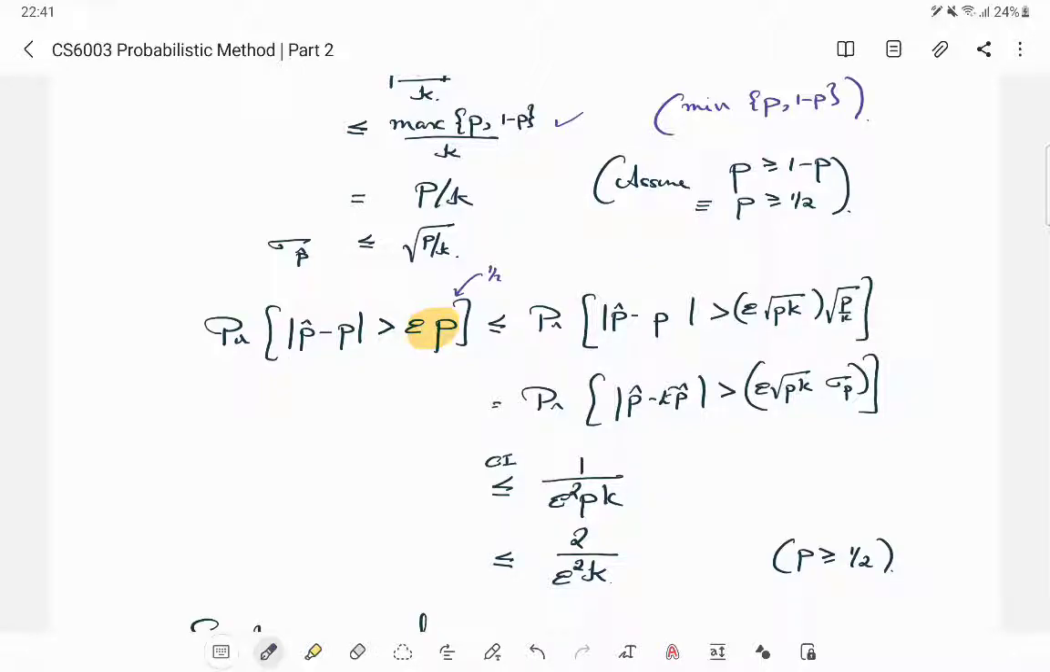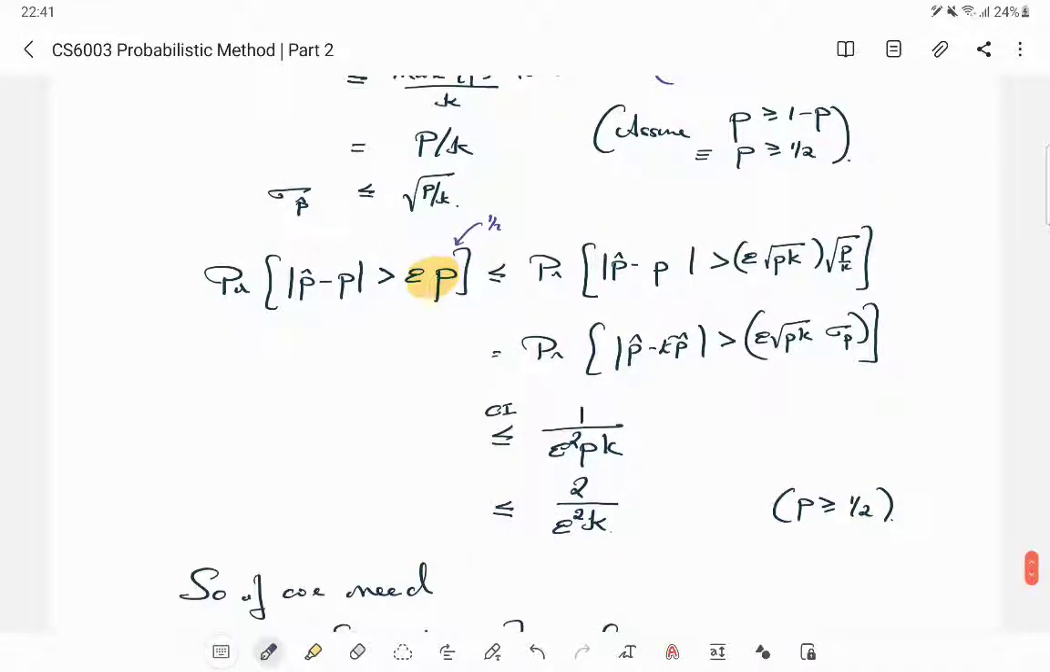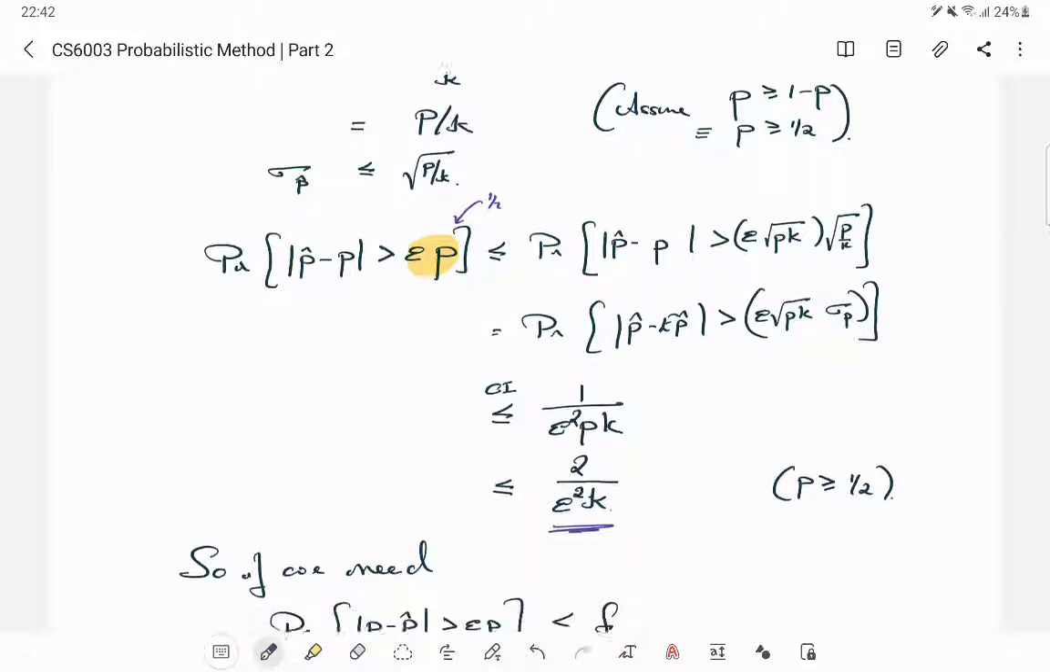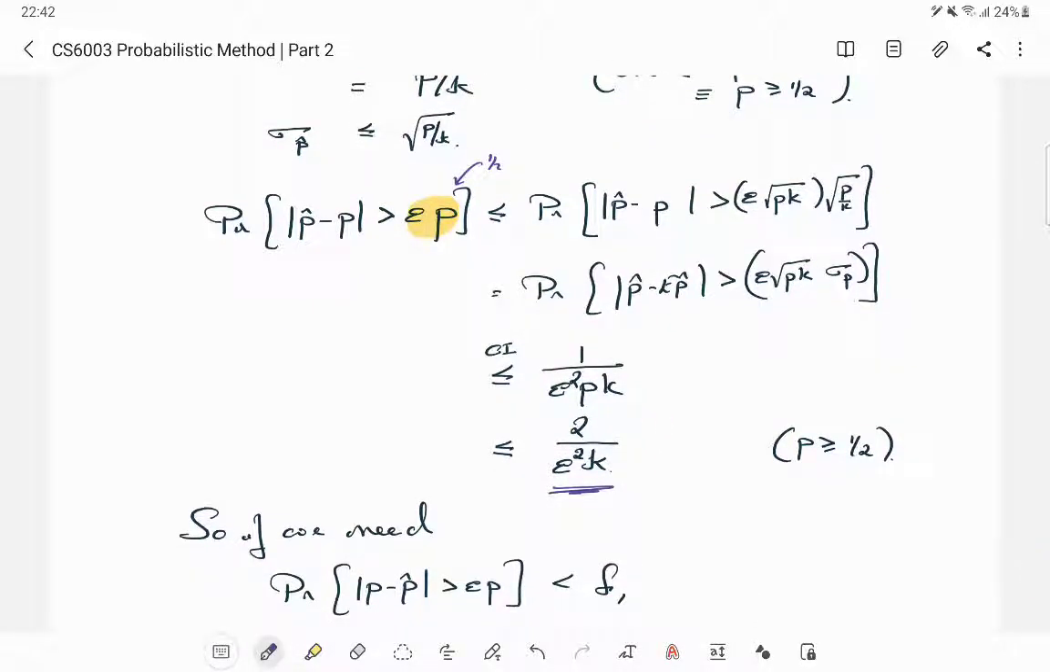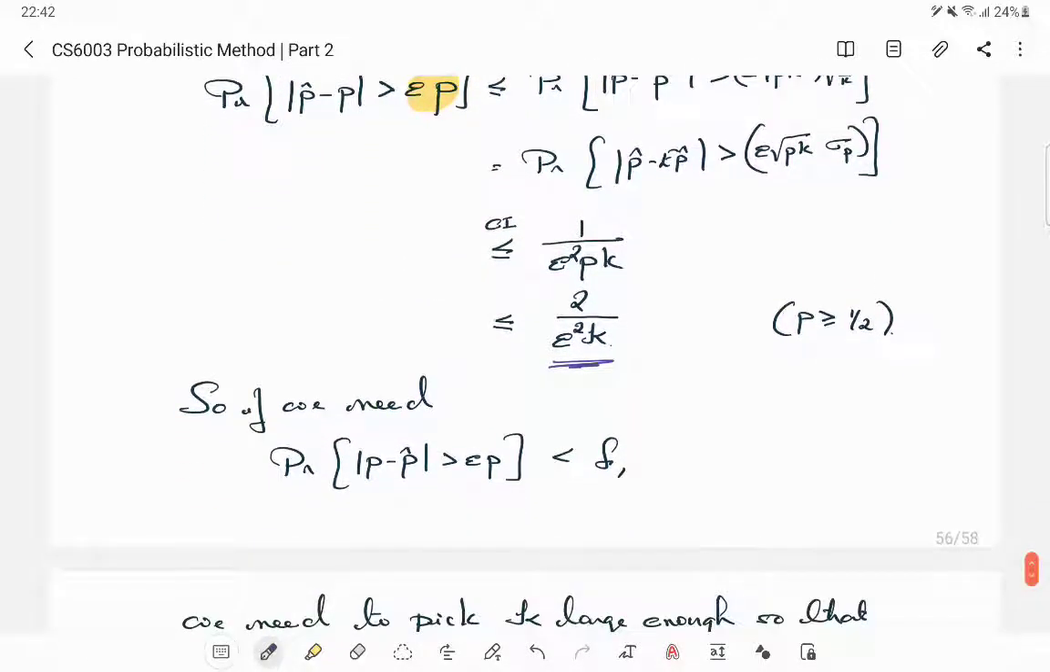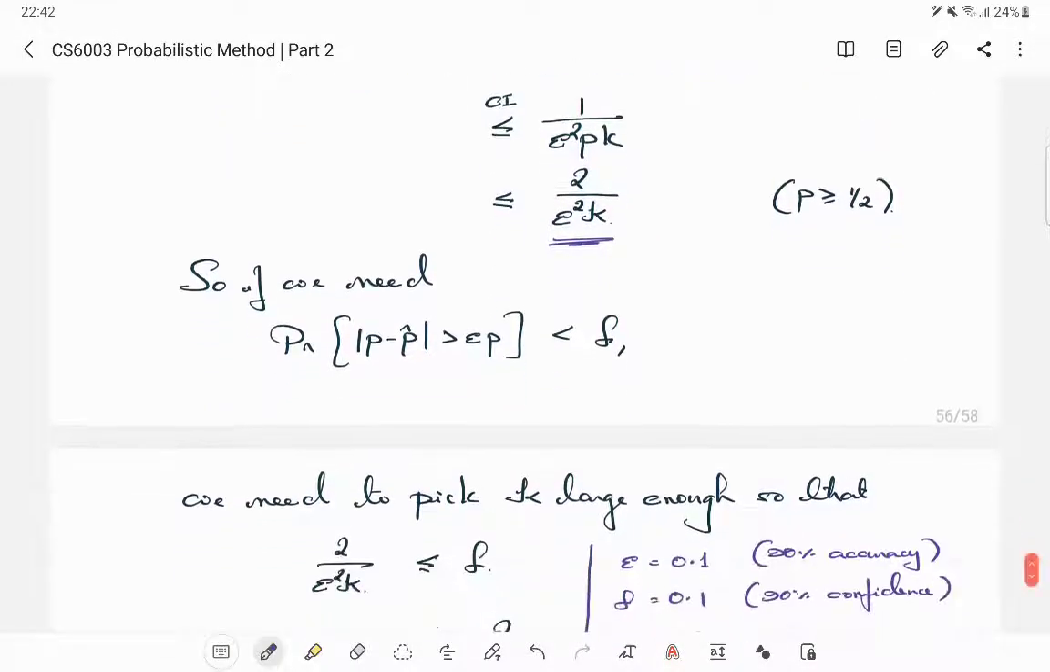It's 1 by epsilon squared pk. And then p is lower bounded by half, which means 1 by p is upper bounded by 2. So I can further upper bound this by 2 by epsilon squared k. At least I got a very nice looking bound. I think I could have maybe done a bit better if I had chosen 1 minus p there, but it is not very clear. Anyway, this is the order that you will get. But now what do you want? You want this probability to be at most delta. So if you want this probability to be at most delta, it is enough that this upper bound is at most delta, right?